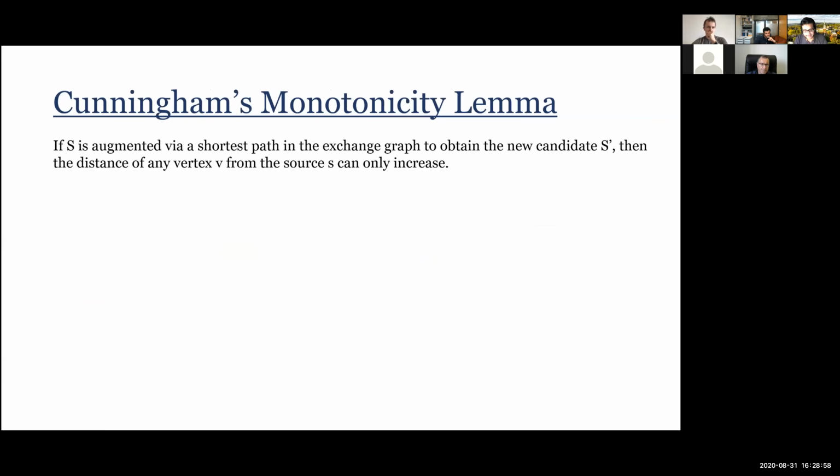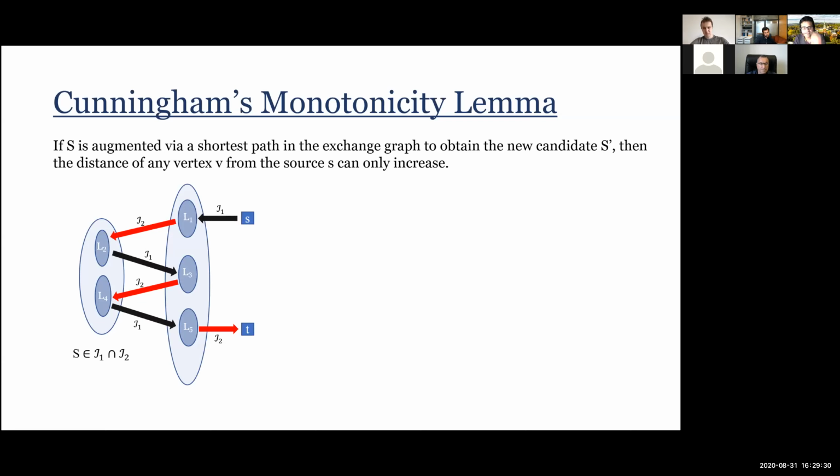So here's the final thing in the story which makes the algorithm work, is that I find an augmenting path. So I have a S, I find an augmenting path and I go to S prime. The exchange graph GS and GS prime can look different, but there is some structure. And this was actually proved by Cunningham in his 1985 paper. It says that if S is augmented via shortest path in the exchange graph to get a new candidate S prime, then in the new exchange graph, the level sets, the distances can only increase.